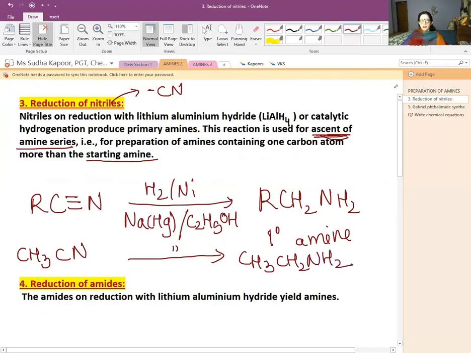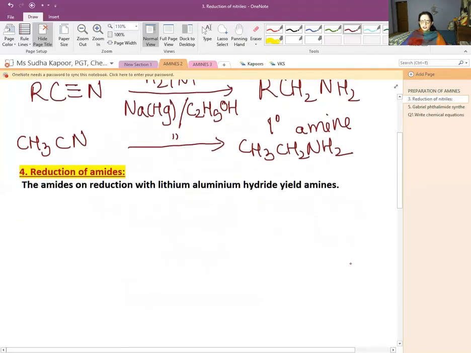Now it is time for the fourth preparation: reduction of amides. Remember that amides are RCONH2 groups, and amides can also on reduction with lithium aluminum hydride give us amine. Dear student, we are going to do one more preparation from amide, but that will be in descending the carbon series.